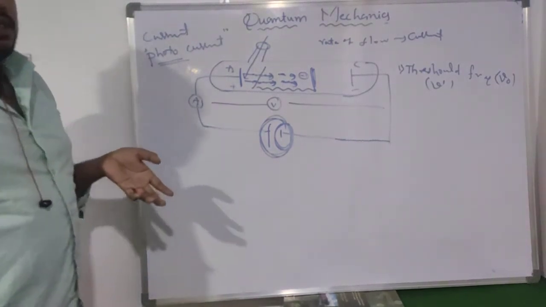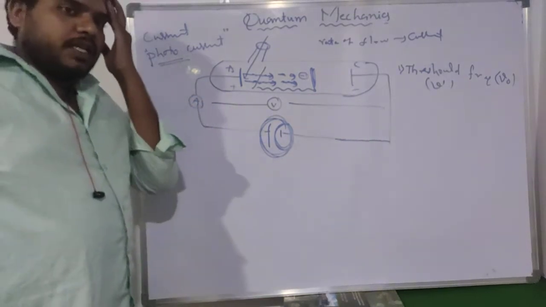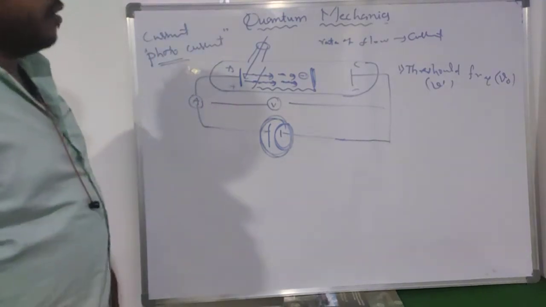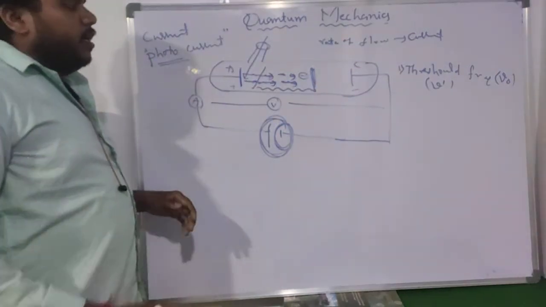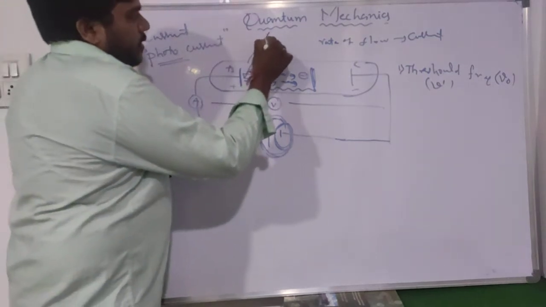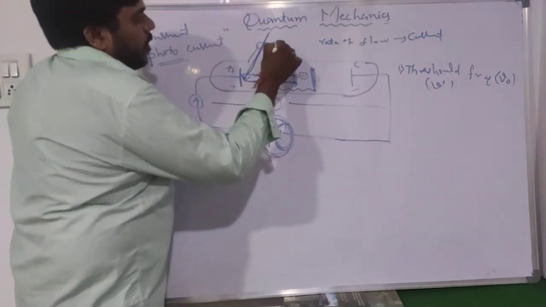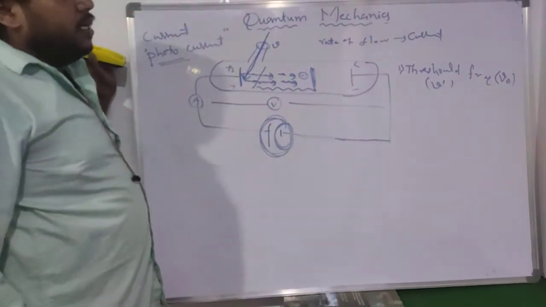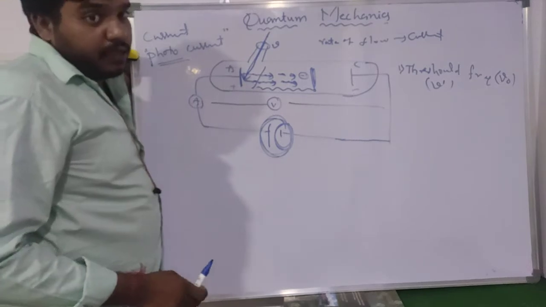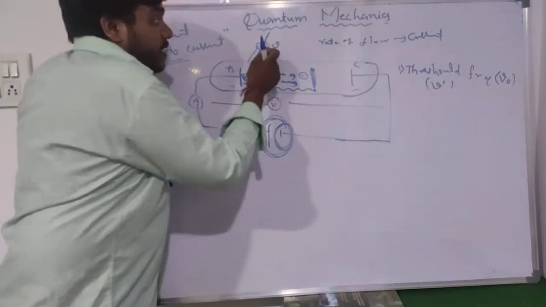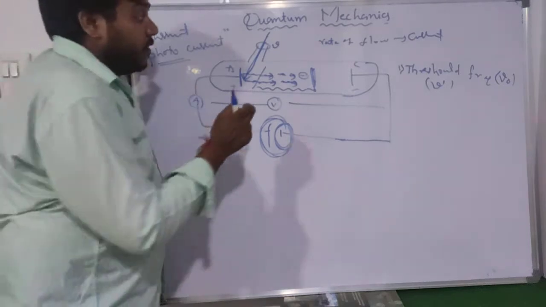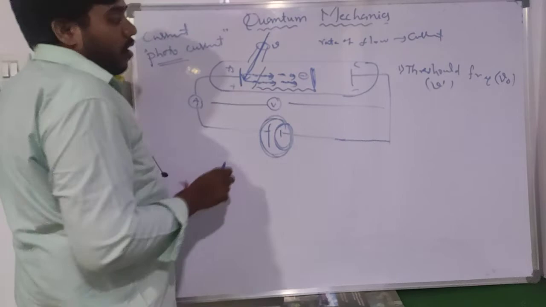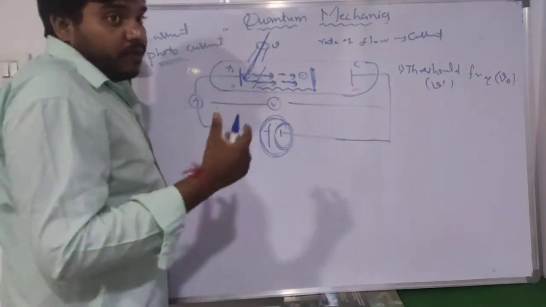Frequency is, as we already discussed, the color of the light, the number of cycles per unit time of the oscillation. For example, this incident light has a certain frequency. The threshold frequency nu naught is the minimum frequency of the light which is used to liberate the electron from the photosensitive metal.